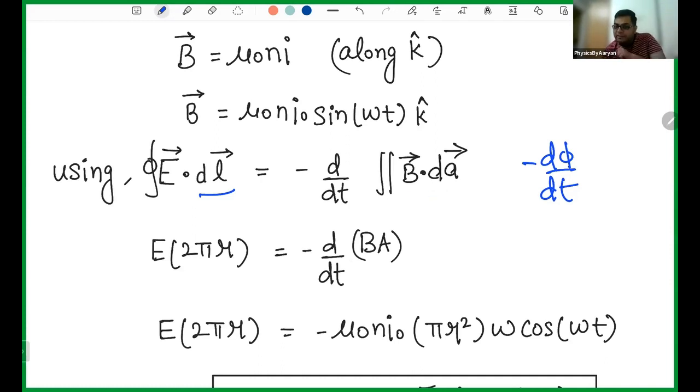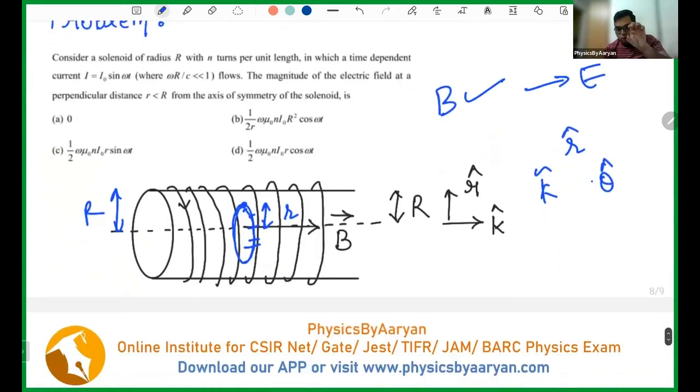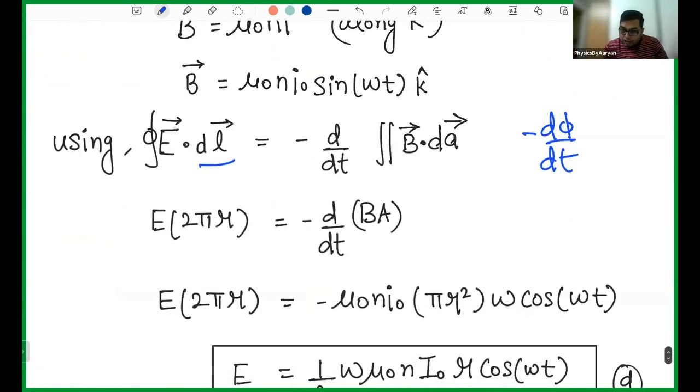In which direction is your area vector? Your area vector is perpendicular to the loop. So this is your loop and your area vector is perpendicular to it. It means your area vector is along the z-axis. If your area vector is along the z-axis, then your magnetic field also has to be along the z-axis, because you take the magnetic field in the direction of the area vector. Same logic, otherwise the dot product will become 0. Your magnetic field can be in any direction, but only the component in the direction of the area vector will be non-zero.